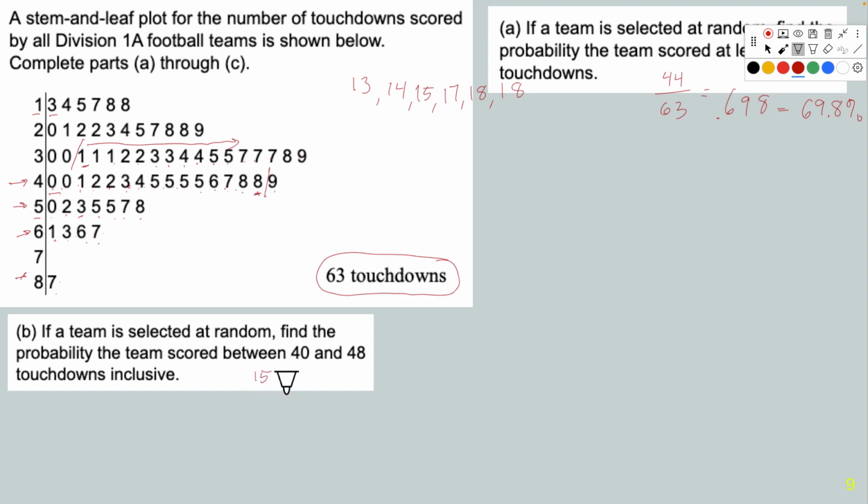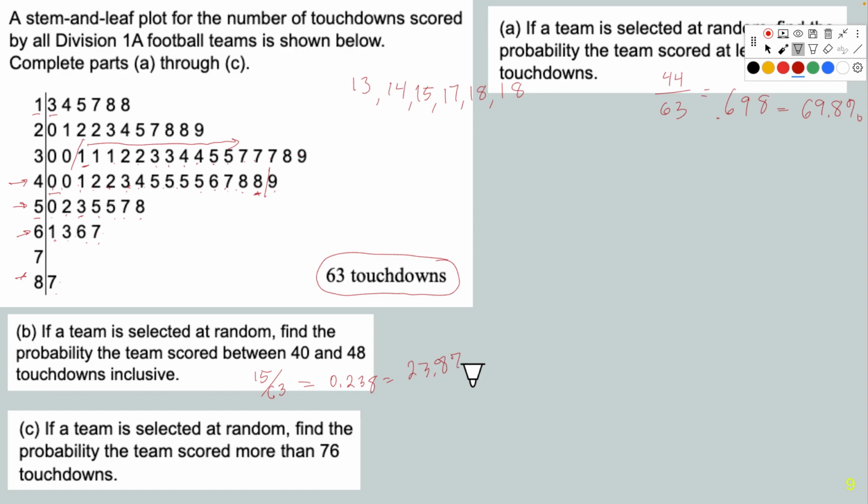So this would be 15 out of 63, which gives us 15 divided by 63, 23.8%, almost 24.